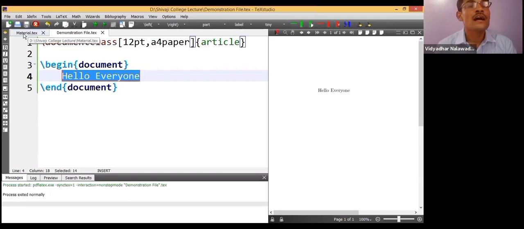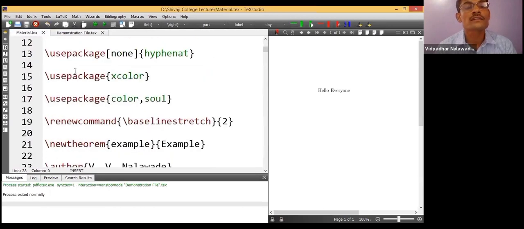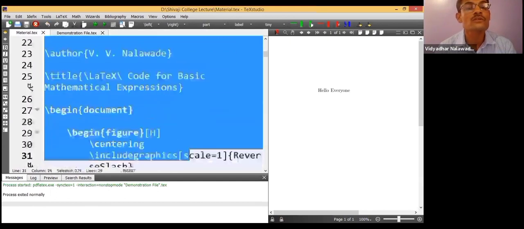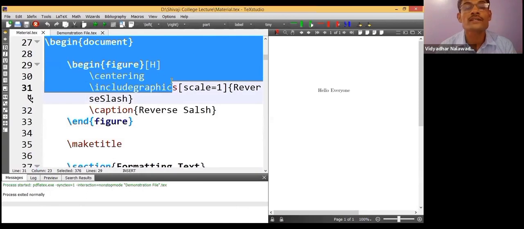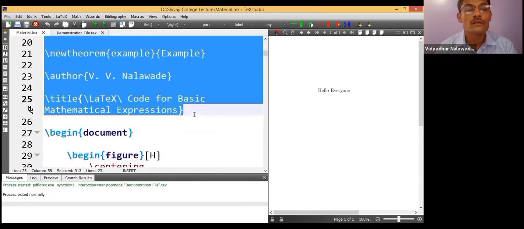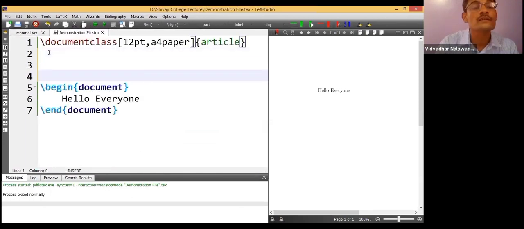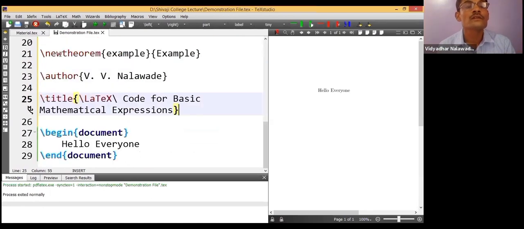Here, for mathematics purposes, I need some packages to be used. I have already decided these packages, which are needed for making the documents. I will just copy paste them here, but I will explain them in brief.